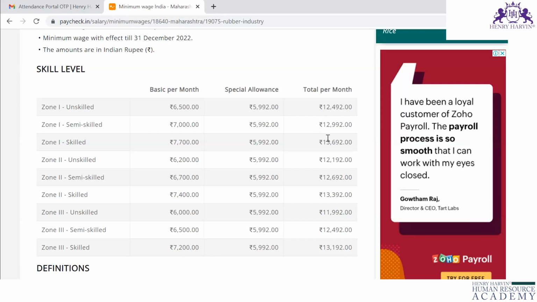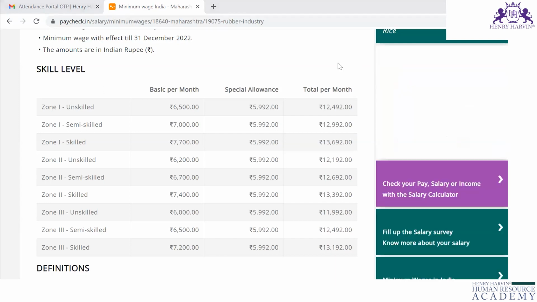For skilled employees, the minimum wages is 13,692. So you can pay 14,000, 15,000, or above this 13,692 for skilled labors. But you should not pay below this 13,692. Understood? So this is how you have to find the minimum wages for your state, your industry, and your labors.